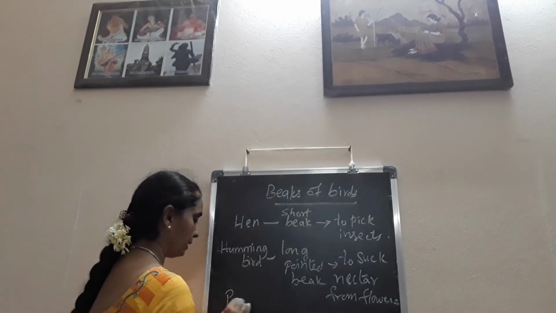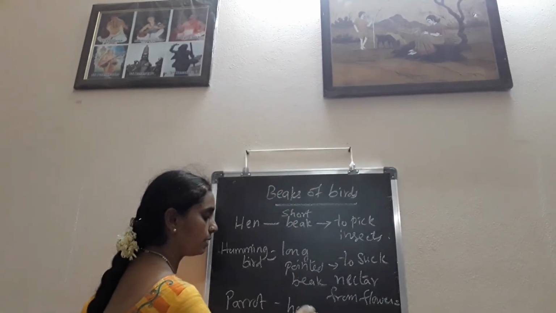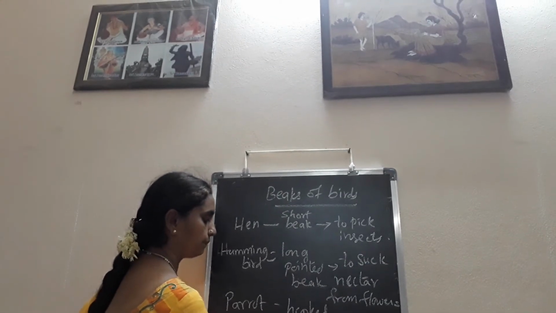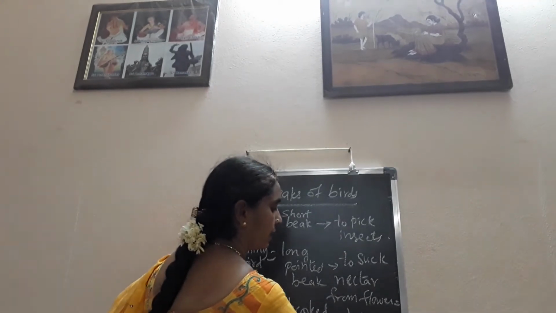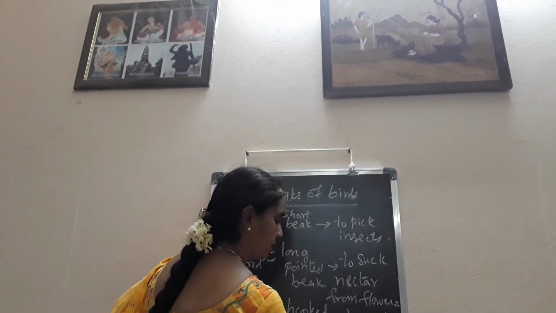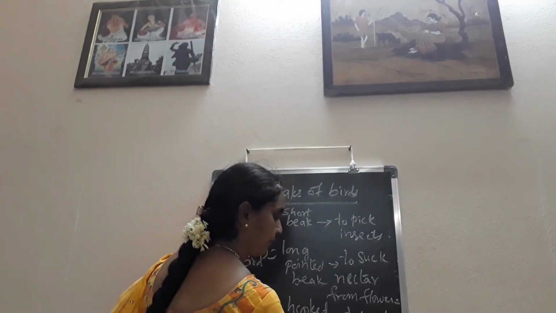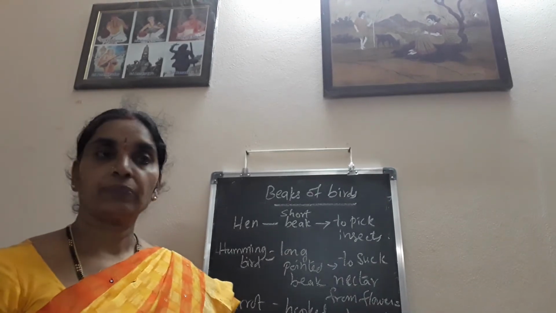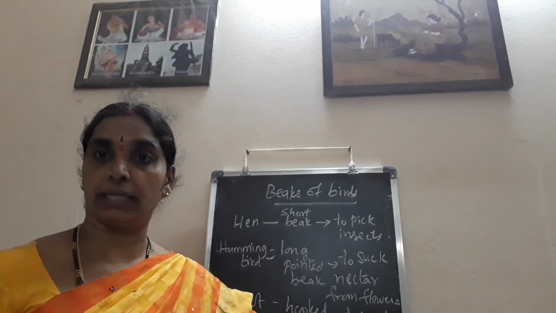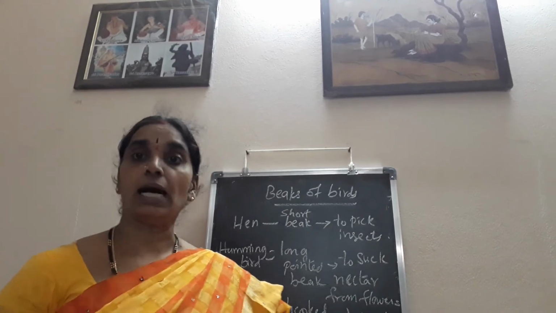If it is a parrot, it uses its hooked beak, isn't it, to crack nuts and eat fruits. And a vulture has a strong beak to take the flesh of other animals.